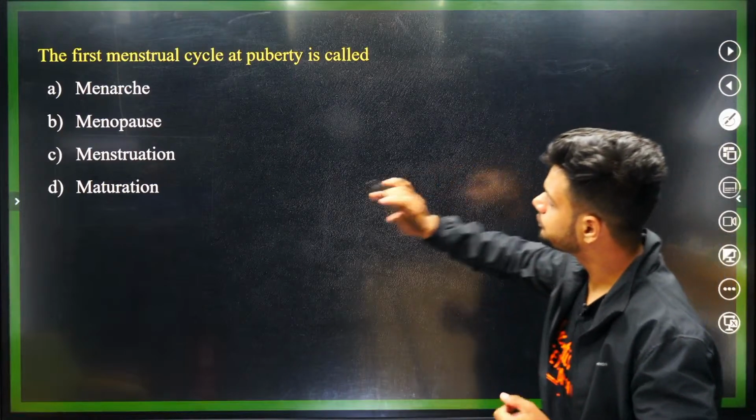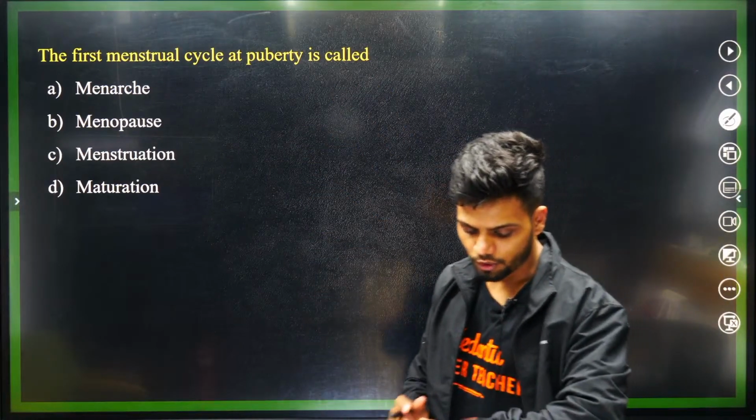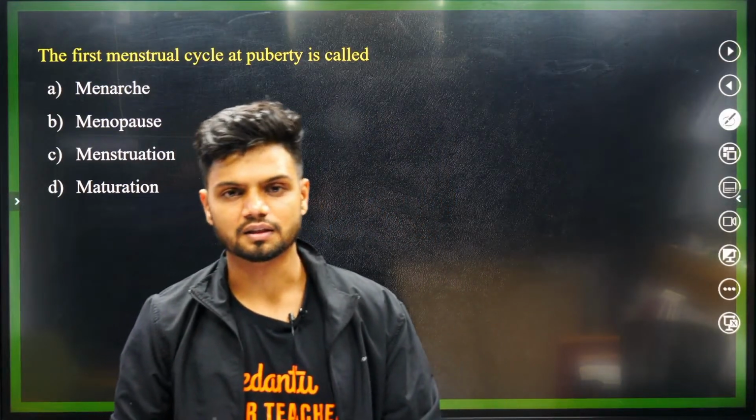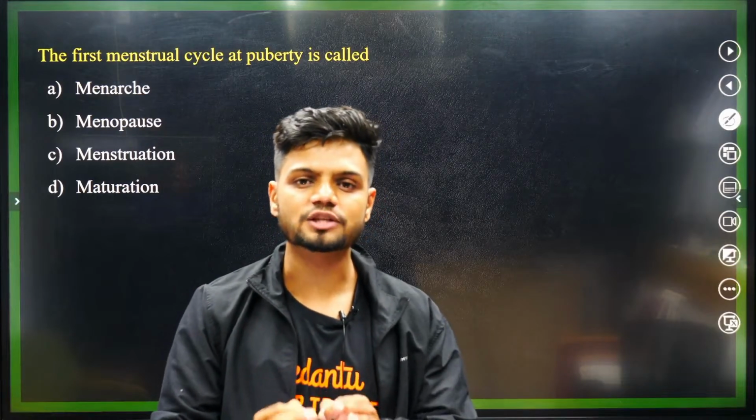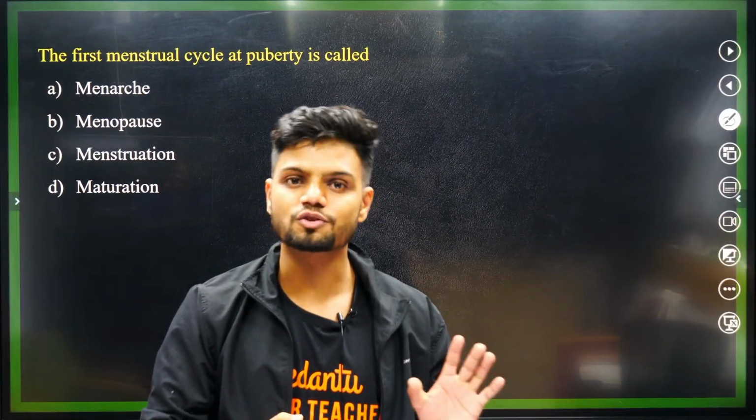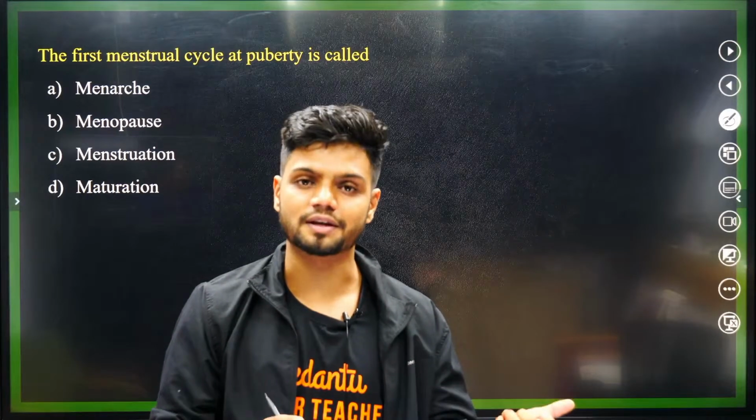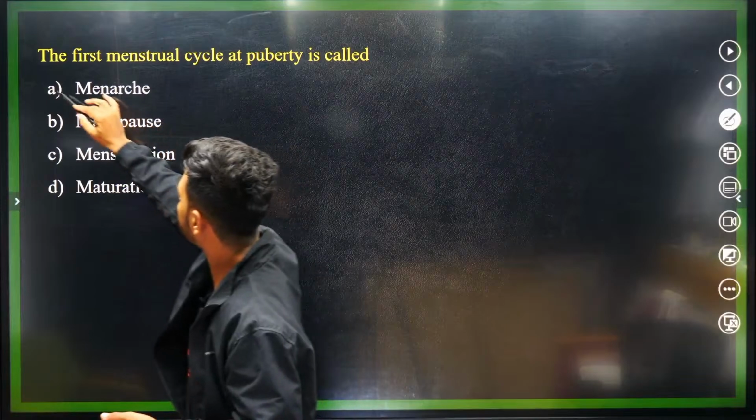Now, the first menstrual cycle at puberty is called as. What do you call the first menstrual cycle? Quickly. And students, remember, the menstrual cycle happens only in the case of primates. In the case of non-primates, it is the estrous cycle. So the first menstrual cycle is menarche.